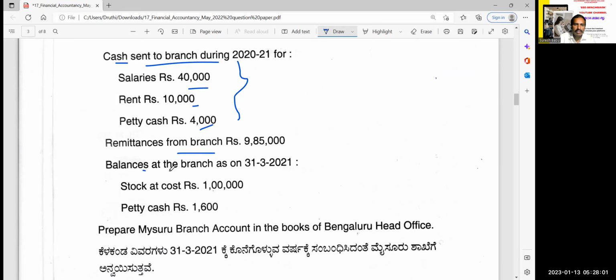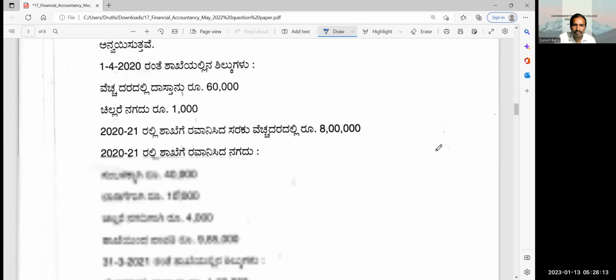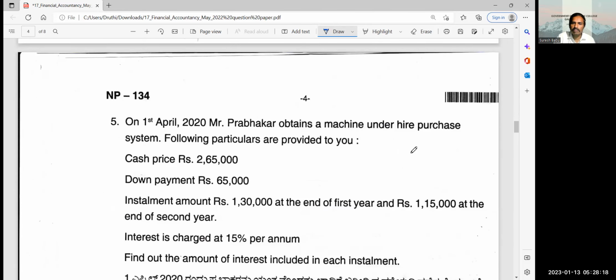Remittances from branch, balances. You need to prepare the Bangalore, Mysore branch account in the books of the head office. This is also a homework sum, which is very easy to solve. If you want the internal assessment marks to be given fully, then everybody should solve and send the answer to me.